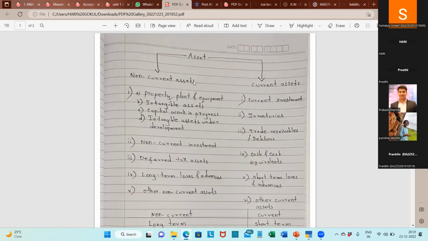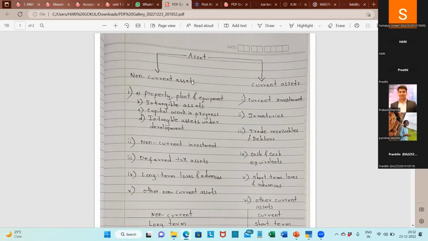Okay, I will be showing what the things are under non-current and current. It will be from a company point of view, because it will be more helpful to understand more things. If I present those things from an individual point of view, you can't see the big picture.